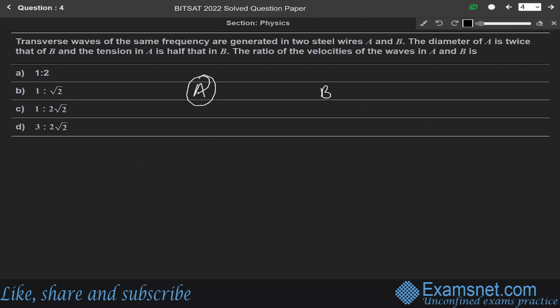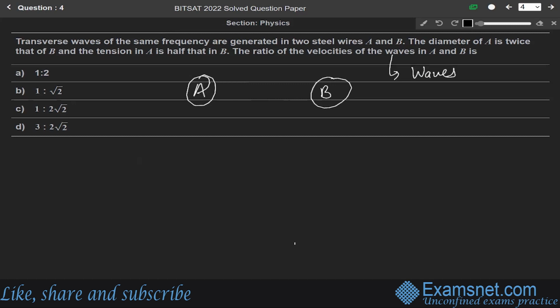A and B. The diameter of A is twice the diameter of B and the tension in A is half that of B. We have to find the ratio of the velocities of the waves in A and B. So this question is again from the chapter of waves.